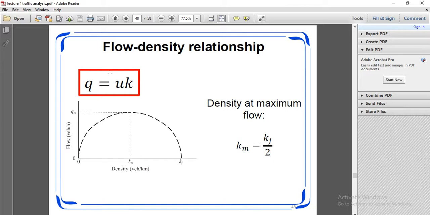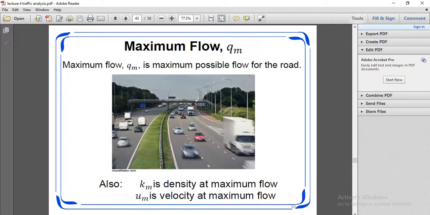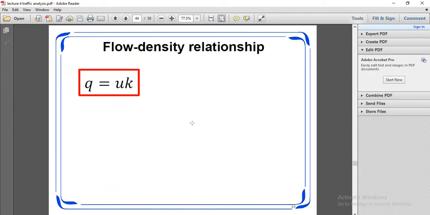The flow-density relationship is Q equals UK. Here Km is the density at maximum flow, and Um is the velocity at maximum flow.